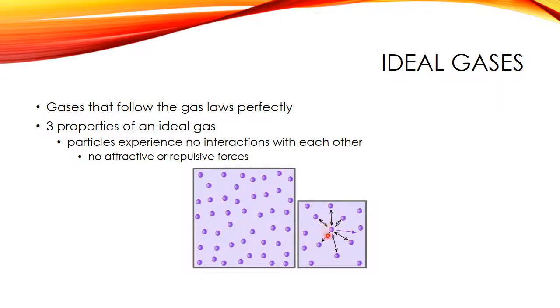Over here, we have what we call a real gas. In other words, it's not ideal, where if we focus on this particle in the middle, perhaps it's being attracted to some of these particles, maybe it's being repelled from them, which might cause it to have a different sort of motion than if there were no forces acting on it, other than gravity, which is always acting on it. But we can see over here we have a situation where there are forces between the particles, which would mean it's not ideal.